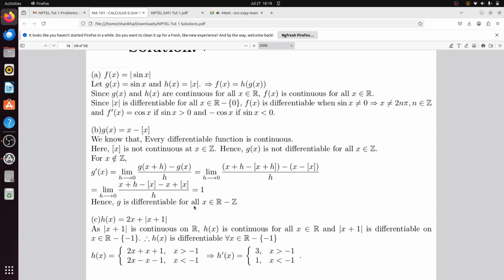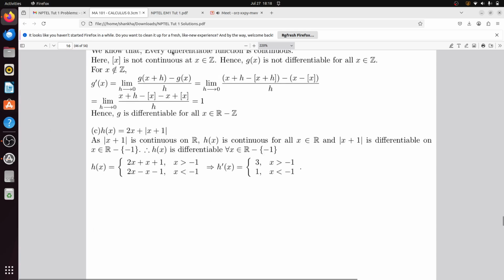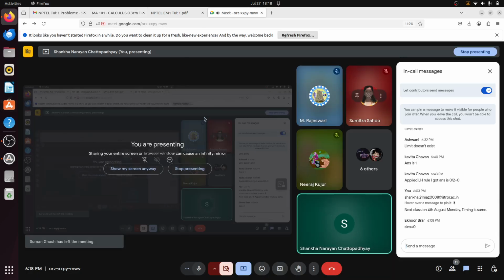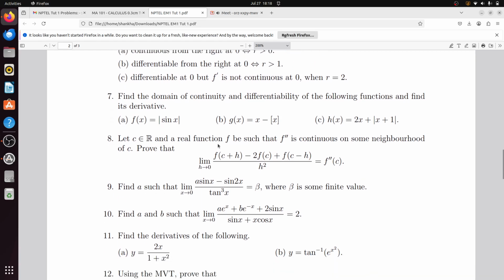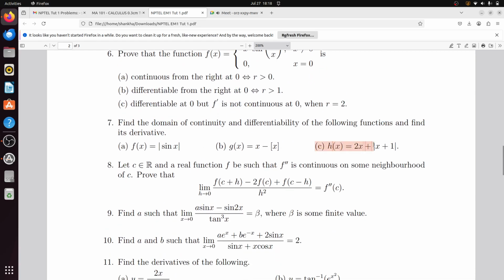Yes, sir. Okay. So next, h(x) equal to 2x plus modulus of x plus 1. Now I want you to solve it. Sorry, mistakenly I said box x. This is 2x plus modulus of x plus 1.